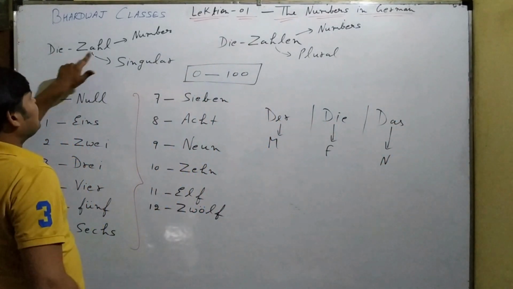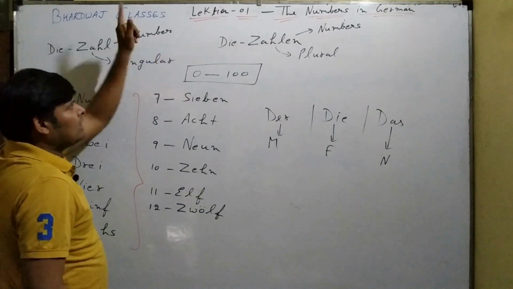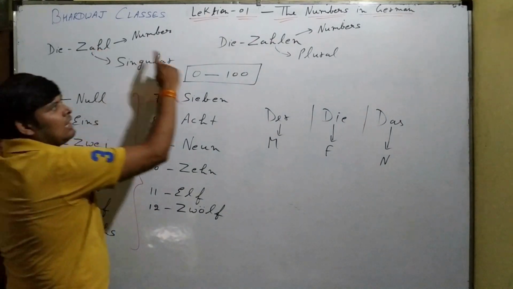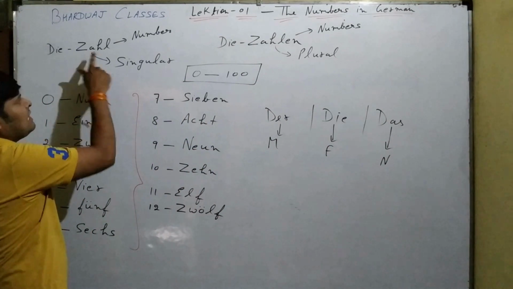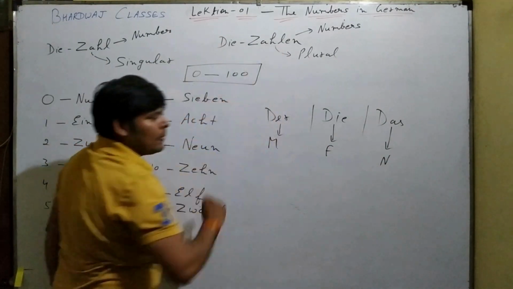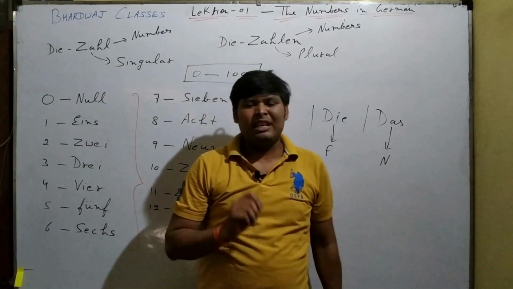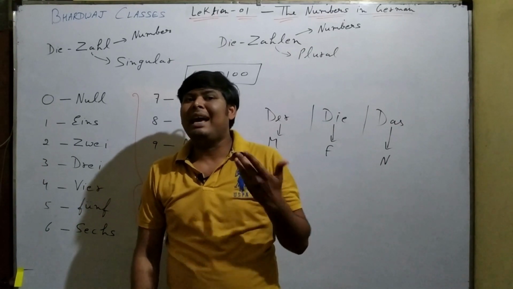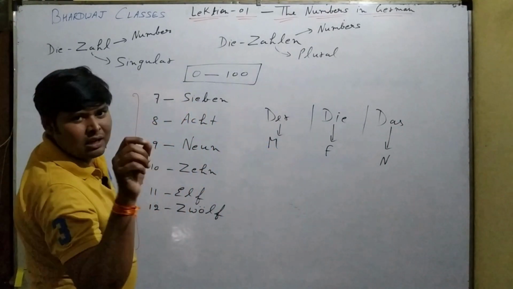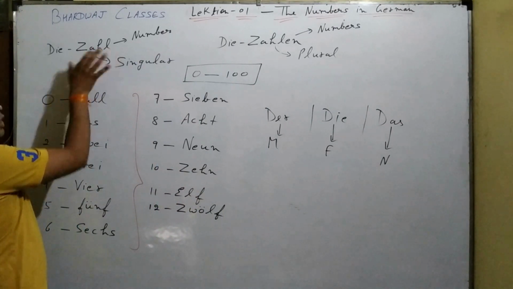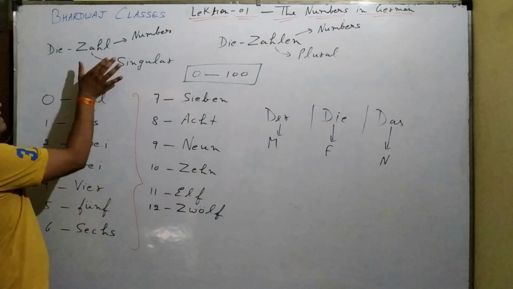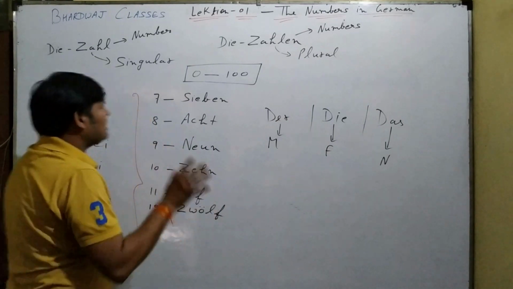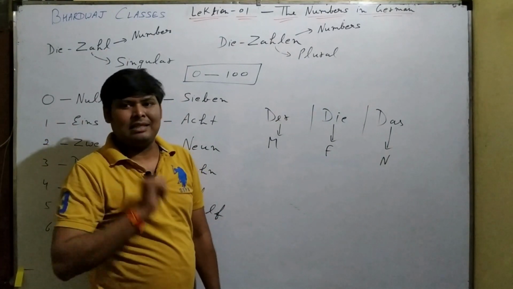Now I am saying die Zahl. Zahl here means number. Zahlen means numbers. So Zahl is singular and Zahlen is plural. Remember that whenever in German language any word starts with Z, it is pronounced as S, like sa in Hindi. So it is not Zahlen with a Z sound, it is Zahl, and here Zahlen. So here Z is pronounced as S.